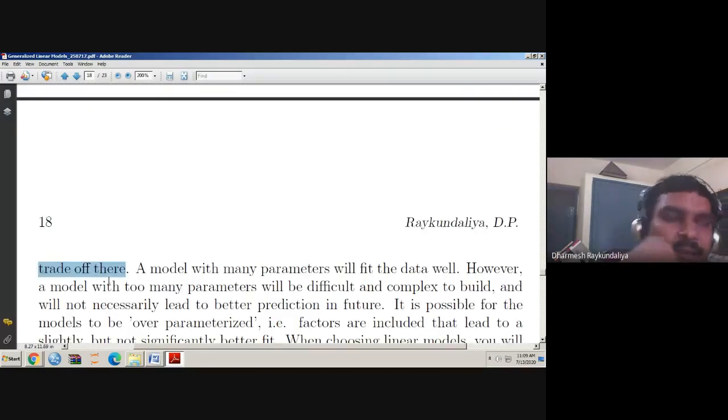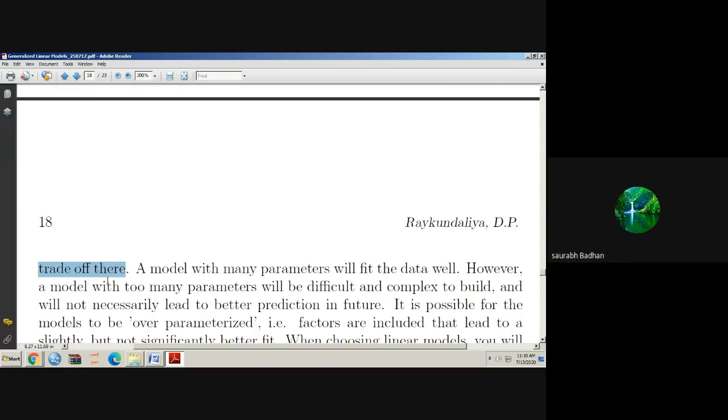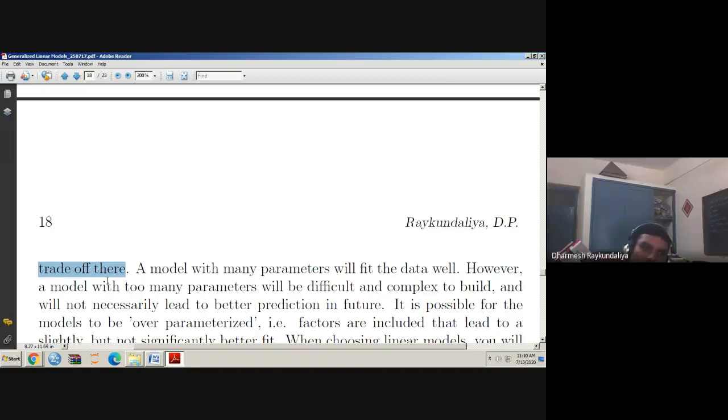Remember in the second semester we talked about regression analysis. Higher the R square, better the model. But when you add more and more variables or parameters, what happens? R square is always increasing.